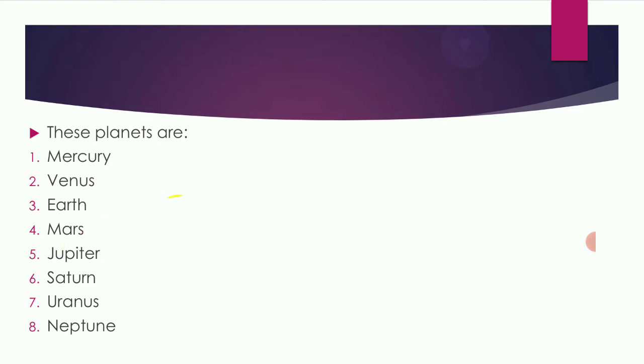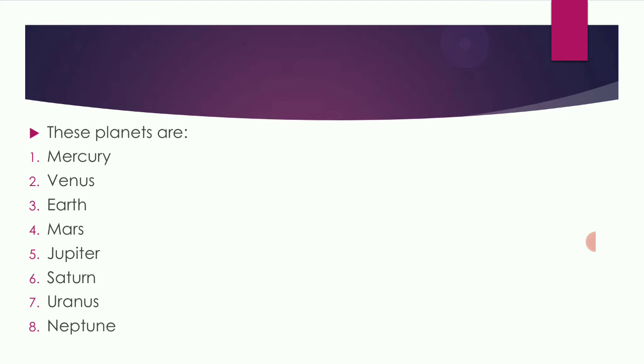Next, Jupiter. Jupiter is the fifth planet from the Sun and the largest planet in the solar system. Its mass is nearly 318 times that of the Earth, and its volume is nearly 1300 times the volume of the Earth. It is the fourth biggest object visible in the sky, and its period of revolution around the Sun is about 12 years, whereas Earth takes 365 days to complete. Mercury takes 88 days to complete one revolution around the Sun.